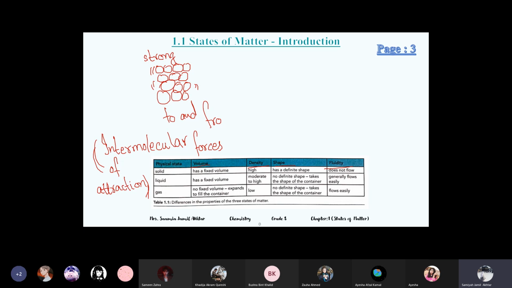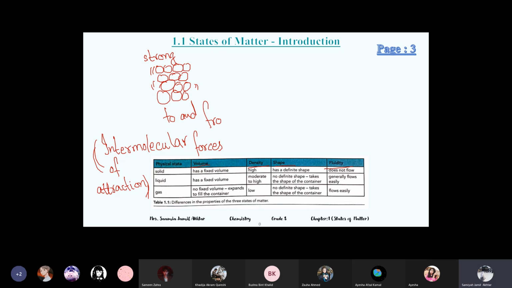And if the forces are slightly weak, then they have a loose structure like liquids. And if the forces of attraction are very weak or negligible, then it means it's a gas, very far from each other. Is there anything important? Yes, this whole table.